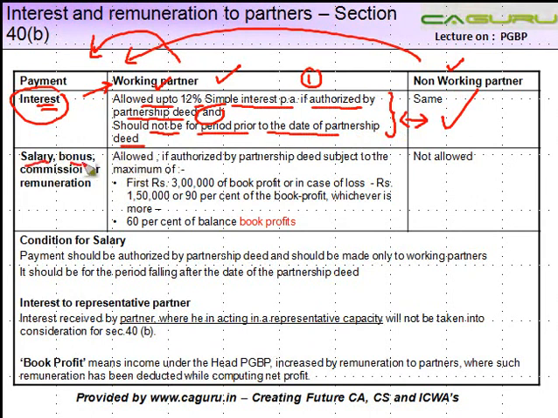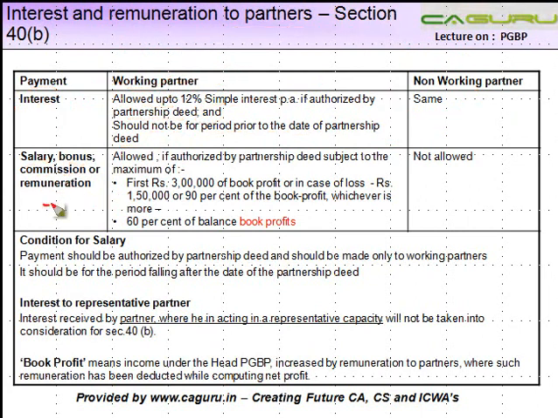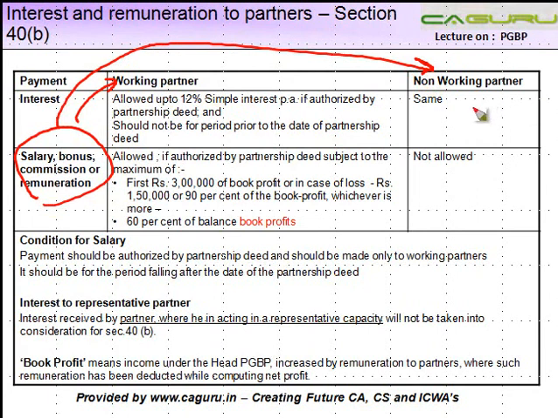Now, salary, bonus, commission or remuneration. Why is salary given? Salary is given because you are working for the firm. Therefore, what you need to remember is that these are allowed only to a working partner. These are not allowed to a non-working partner, because he is not doing anything, so why should he be allowed at all? Now, salary and bonus are allowed if authorized by the partnership deed, subject to a maximum. Again, it has to be authorized by the partnership deed.